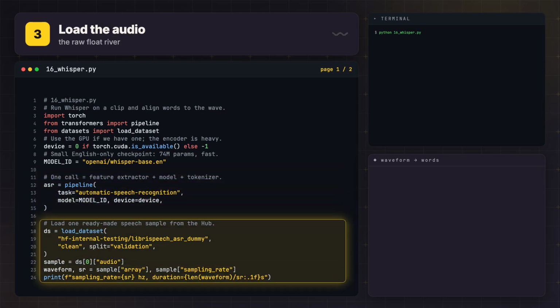Then the audio. Rather than ship a WAV file around, we load one sample from a tiny speech dataset on the hub and grab its audio field, which hands us the raw float array plus its sampling rate. We print the sampling rate and the length in seconds so you can see its real numbers. 16 kHz, a few seconds long. This array is the river from the second scene. The pipeline will reshape it for us.